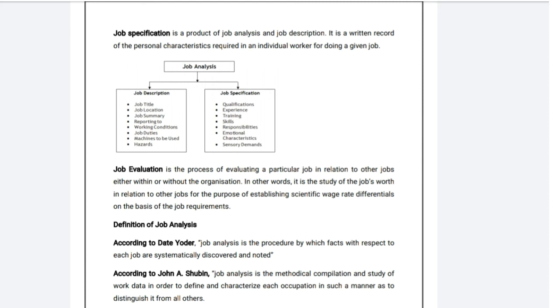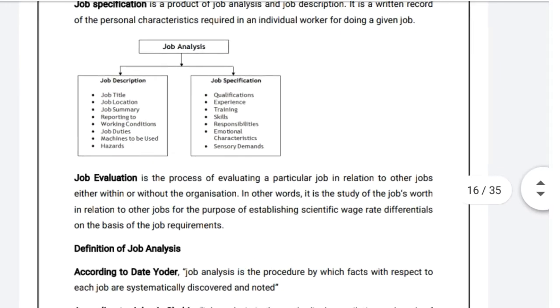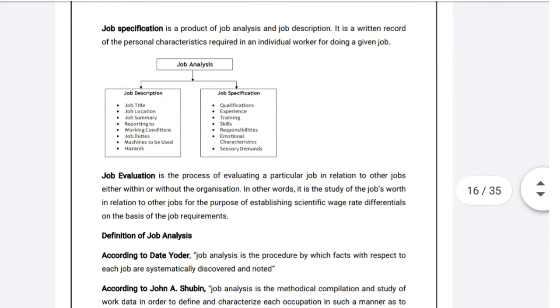So specification deals with the person, while job description deals with the description of the job. So job description contains the duties and responsibilities statement, while job specification contains the specification of a person.